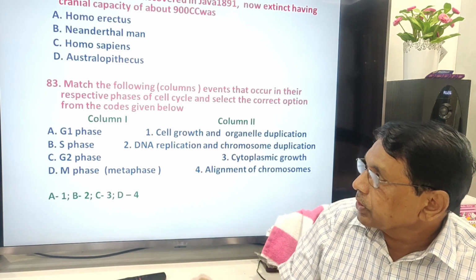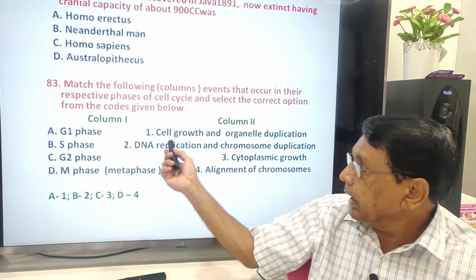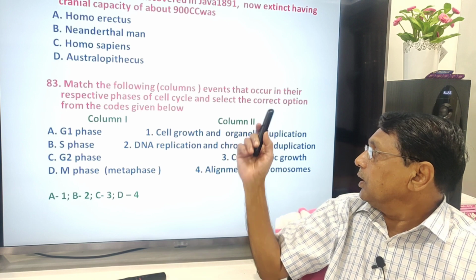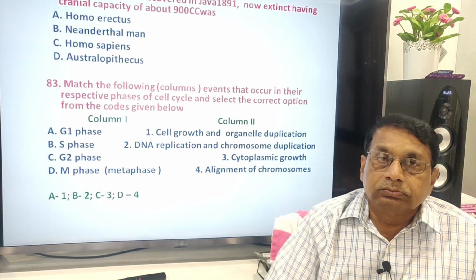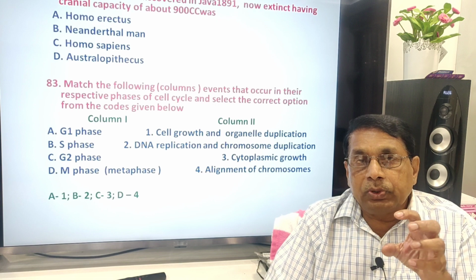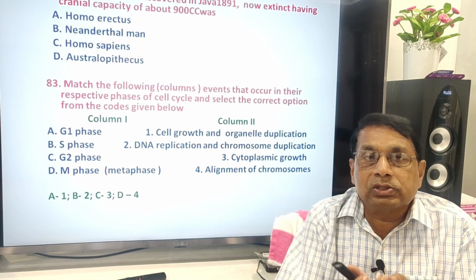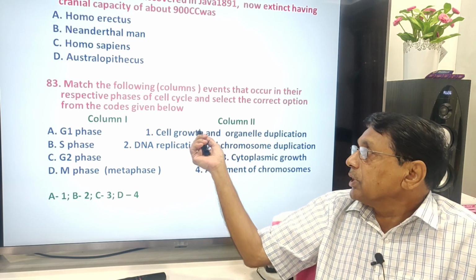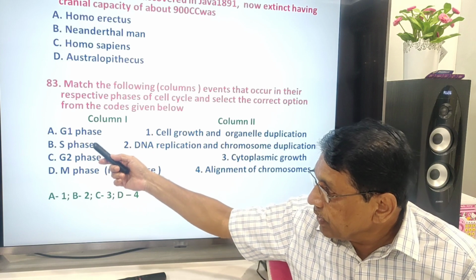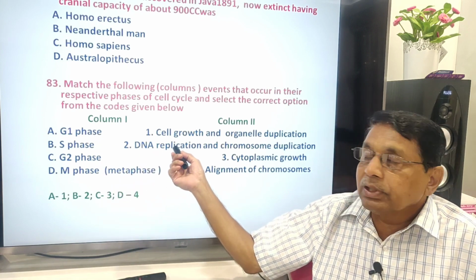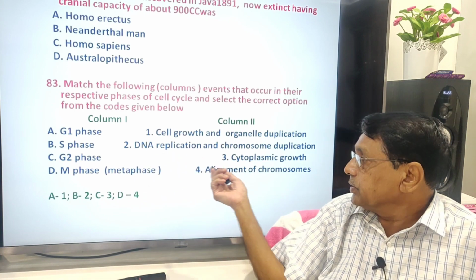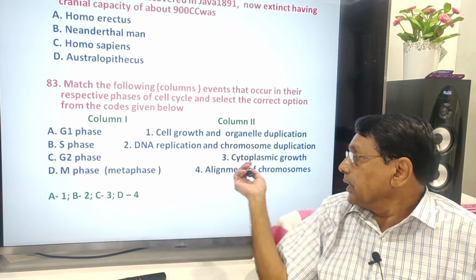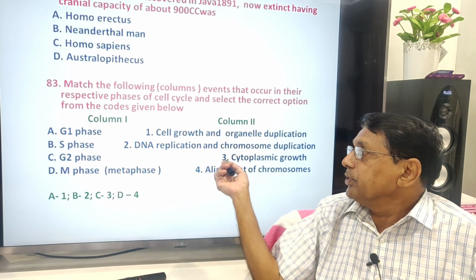So here this is another question. G1, cell growth and organelle duplication. The daughter cells produced immediately after the mitosis will be very small. The cell contents will be very less. Cytoplasm will be very less. Therefore, cell growth and organelle duplication. S phase, DNA replication. G2 phase, cytoplasmic growth. M phase, alignment of the chromosomes. So there is a confusion between these two.